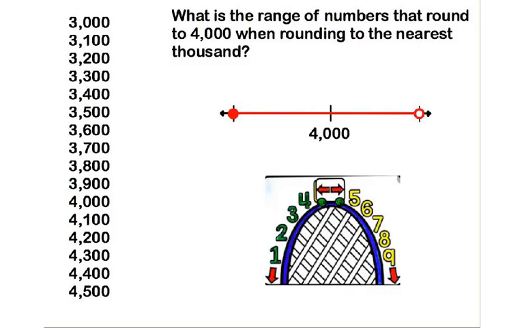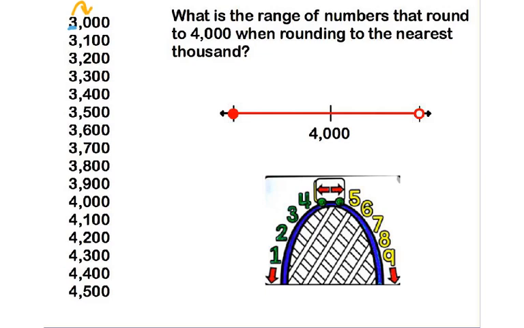What is the range of numbers that round to 4,000 when rounding to the nearest thousand? Okay, so like anything in rounding, you've got to know your place value. My thousands place would be right there, where that 3 is. And the digit that's going to tell the 3 what to do is right next door, the hundreds place.